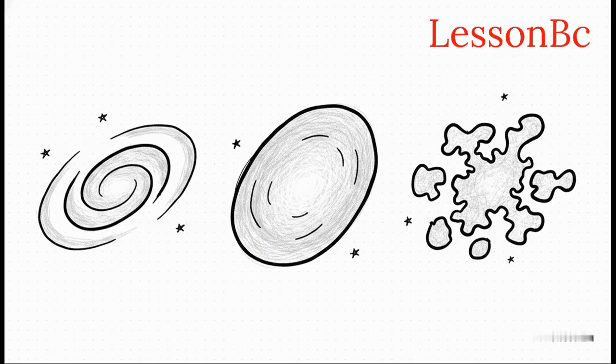And finally, irregular galaxies. Just like the name suggests, they don't have any regular shape. They're often the chaotic leftovers of 2 massive galaxies colliding. It's actually really cool. The physical shape of a galaxy instantly tells us this whole story about its age, its history, and exactly what kind of stars are living inside it.